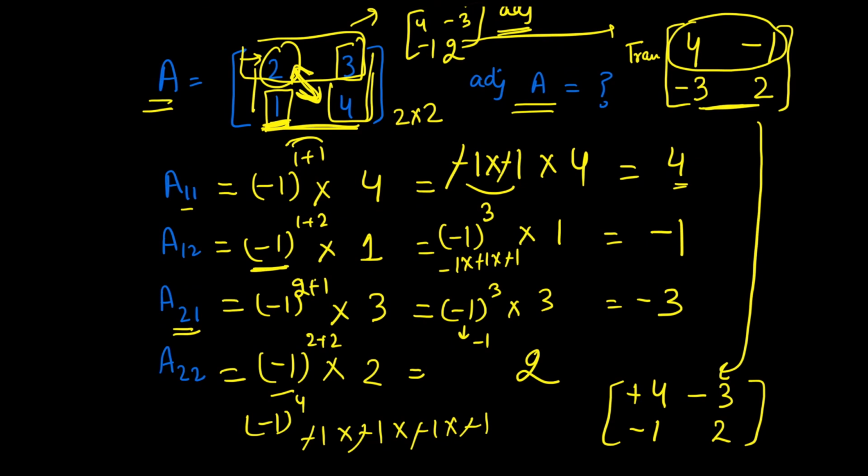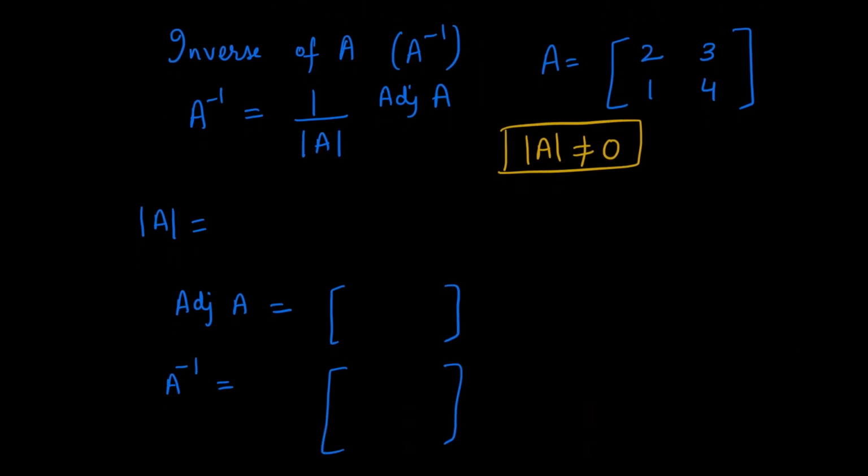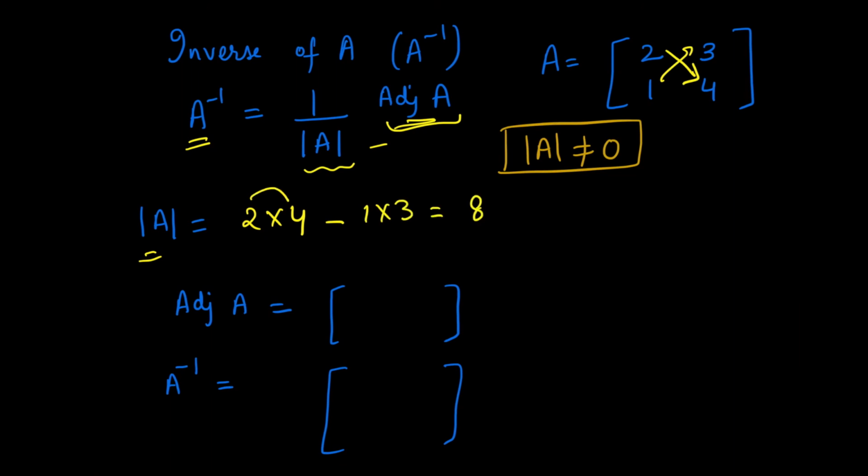Let's now work on the last operation, which is finding the inverse of a matrix. So we already learned how to find the determinant. We already know how to find the adjoint, and all we have to do is, inverse is 1 divided by determinant of A times adjoint of A. Now let's work on it. So the first thing is finding out the determinant. How to find the determinant? Again, you have to multiply. So 2 times 4 minus 1 times 3. So this becomes 4 times 2 is 8, minus 3, which is 5.